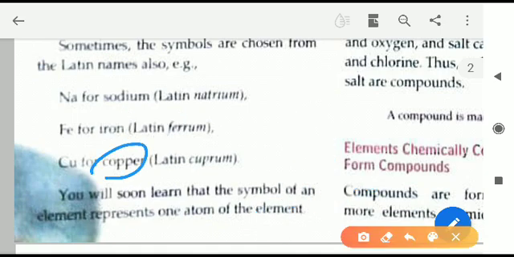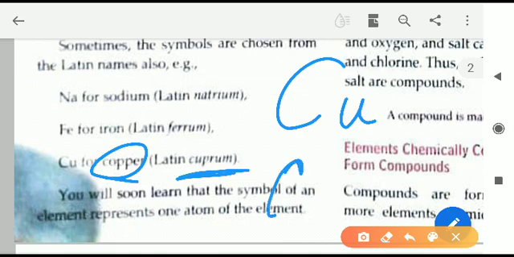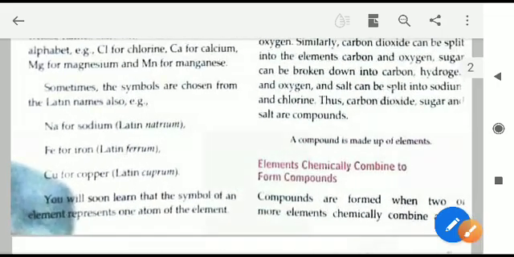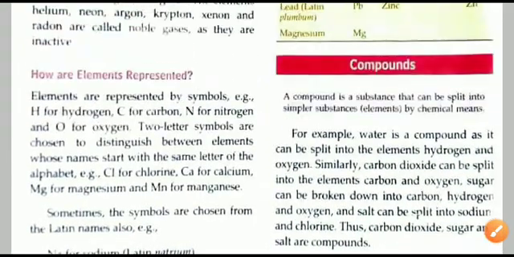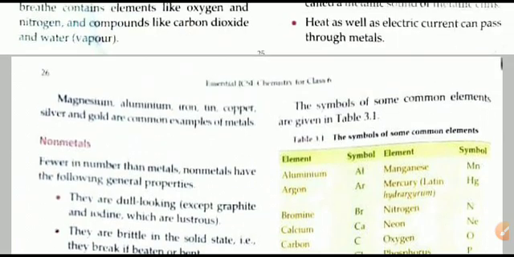Similarly copper is called as cuprum. So cuprum, first two letters are Cu. So whenever Cu is written in chemistry we will say that it is copper. So Cu is the symbol of copper. First alphabet should be capital, second should be small. So that is all. The topic of element is complete.